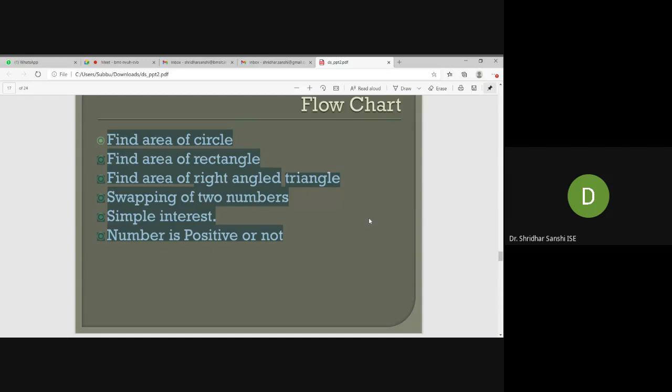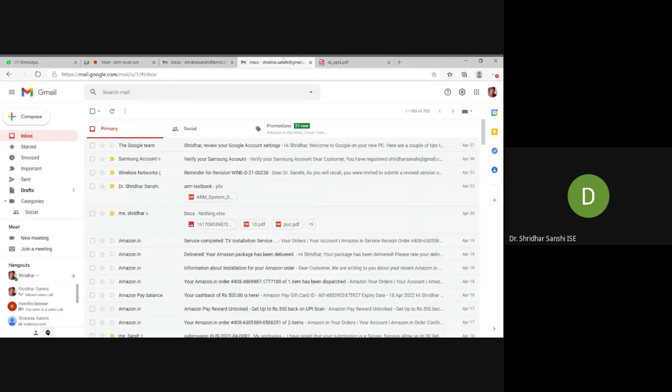Okay, fine. Please note this down. Just write a flowchart, algorithm, and pseudocode for these problems: area of a rectangle, right angled triangle, swapping of two numbers, simple interest, and checking whether the number is positive or negative. Fine. So you should be able to write flowchart, algorithm, and pseudocode for these problems. Fine.